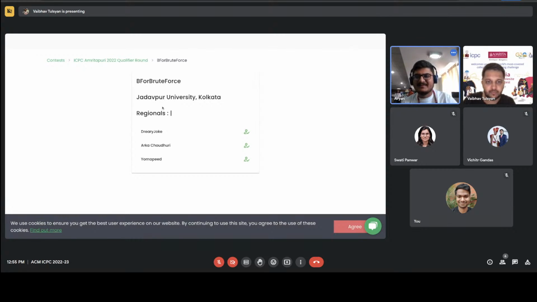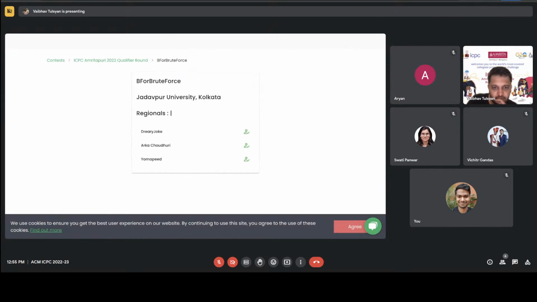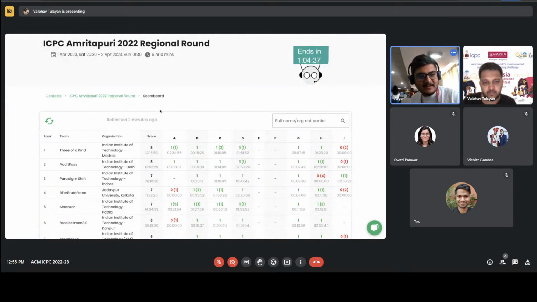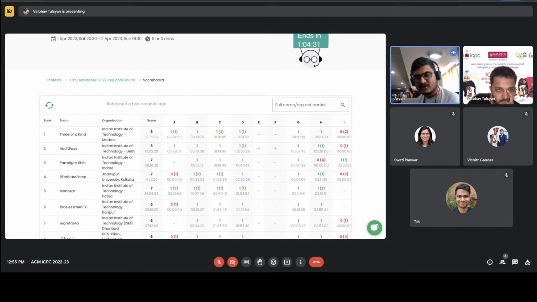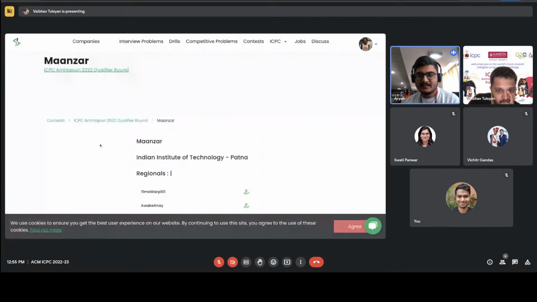So the Dhanbad team was a replacement. IIT Patna, that Manzar is Awekane, and he is a Grandmaster on Codeforces. He has also represented India in IOI.